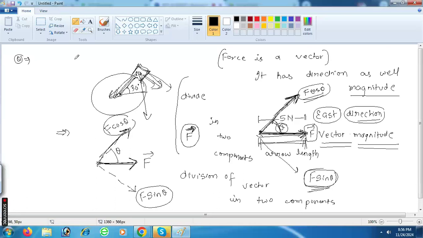Suppose I give you one small question. 5 Newton is the arrow length, and this is 60 degree, and this is vertically upward. Can you find the component in this direction? This is the 60-degree angle. Can you find this? 5 sin 60 degree, 5 cos 60 degree, and the upper part is 5 sin 60 degree. Do you know this? Okay.